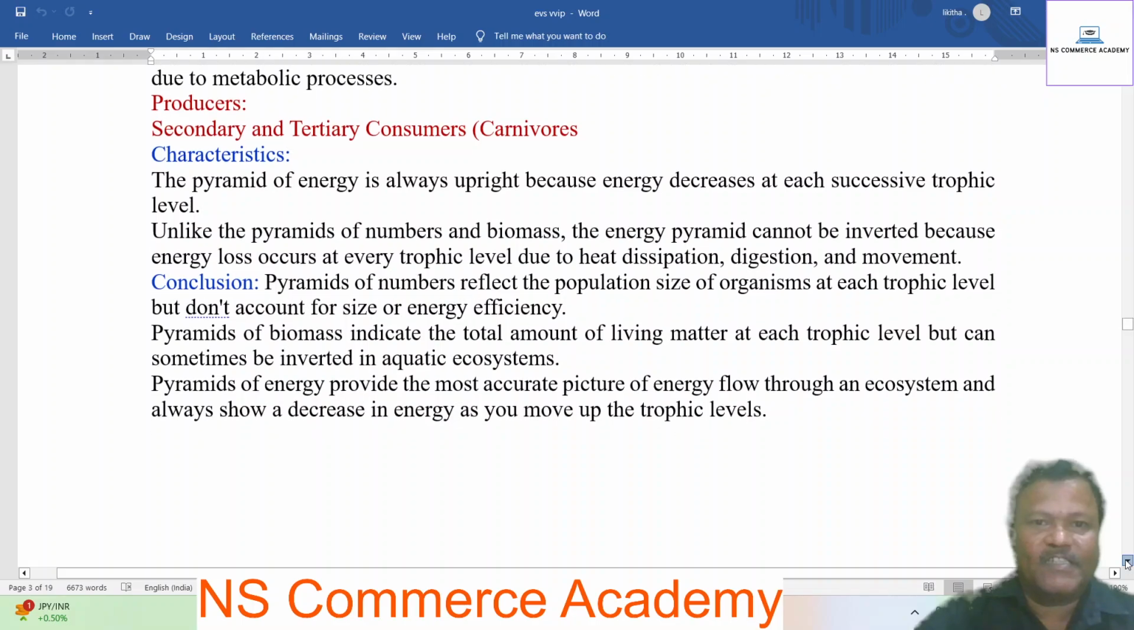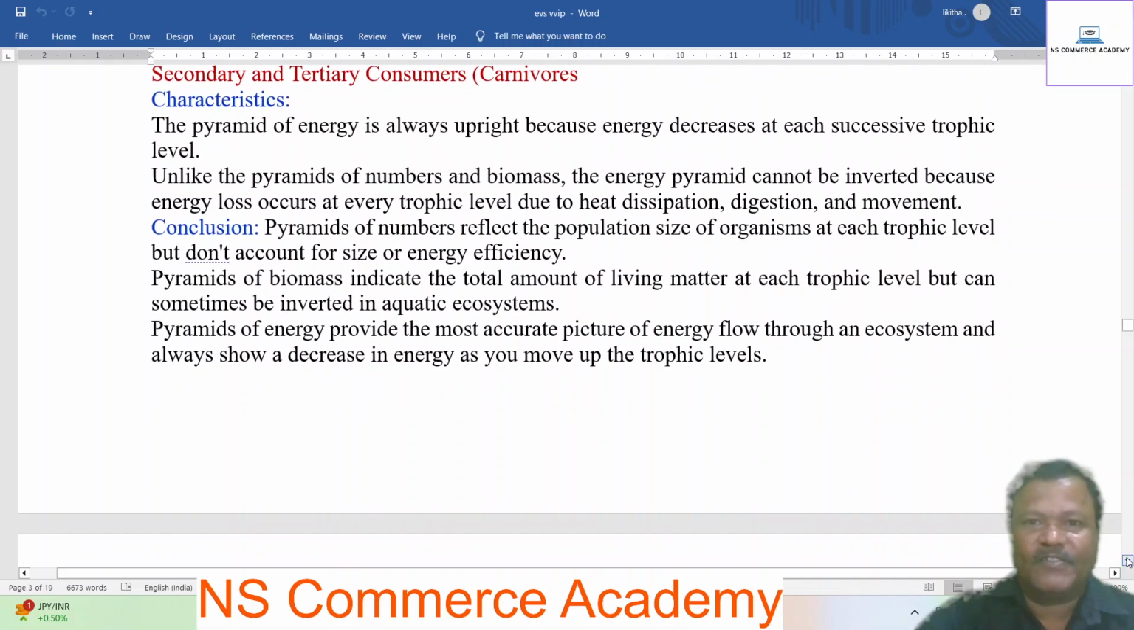Next, characteristics. The pyramid of energy is always upright because energy decreases at each successive trophic level. Unlike the pyramid of numbers or biomass, the energy pyramid is never inverted because energy loss occurs at each trophic level due to heat dissipation, digestion, and movement.